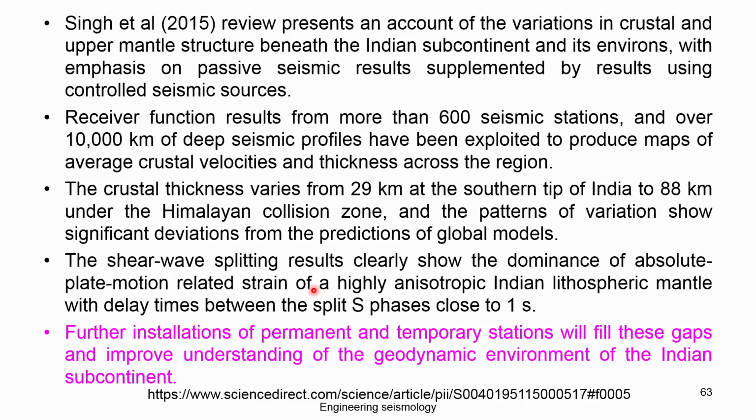They tried to estimate receiver functions from 600 seismic stations, and over 10,000 kilometers of deep seismic profiles have been exploited to produce a map of average crustal velocity and thickness across the southern part. The crustal thickness varies from 29 kilometers at the southern tip of India to 88 kilometers beneath the Himalayan collision zone. So from this study you can get the crust thickness, which varies from 29 to almost 88 kilometers.